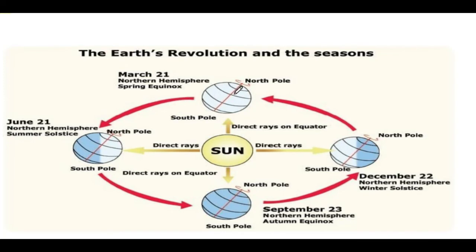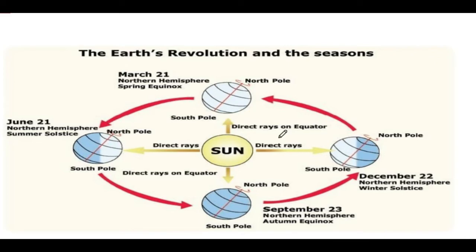Although this image is self-explanatory, this is our Earth, tilted 23.5 degrees from the orbital plane, as you can see. This is the North Pole, this is the South Pole. This is the Earth's revolution around the Sun. We can see 4 positions here which are at a 3 months difference.